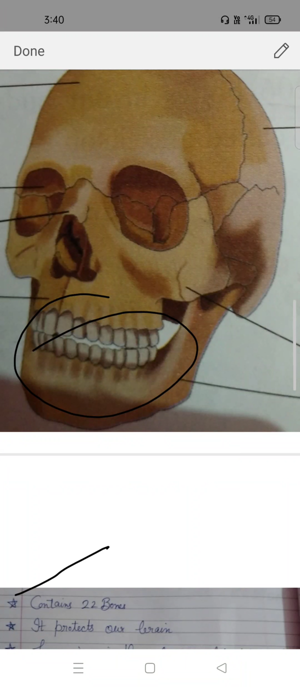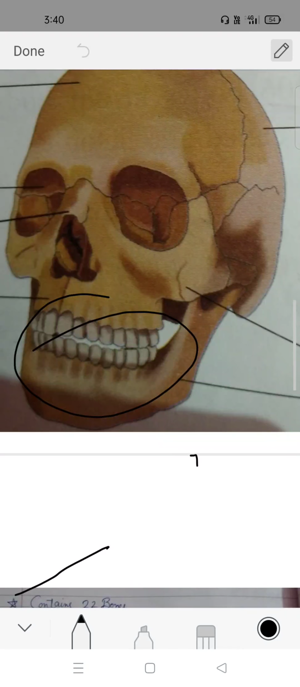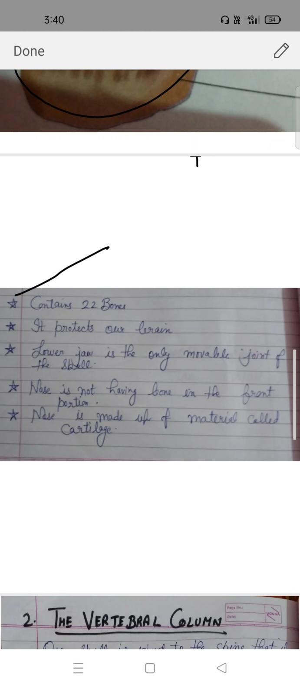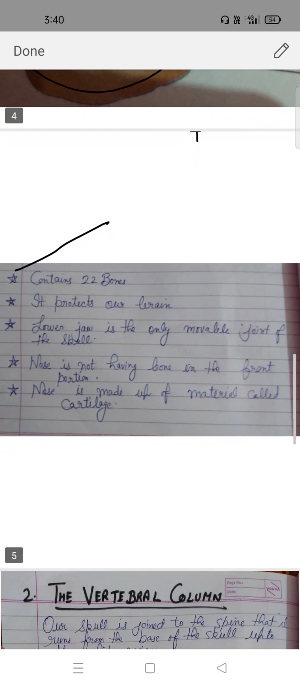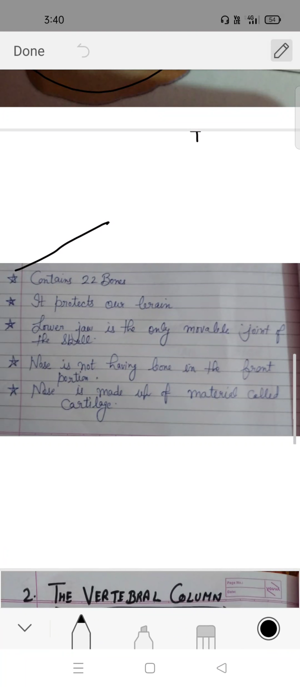this is the picture of the skull. Main points of the skull are: it contains 22 bones. It protects our brain. The lower jaw is the only movable joint of the skull. It means the other portions of the skull except the jaw do not move easily.